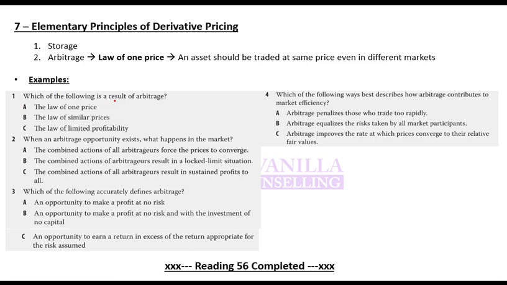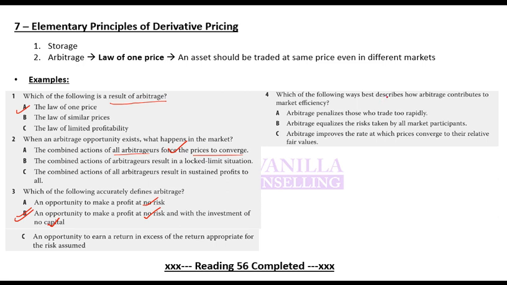Which of the following is a result of arbitrage? When you do an arbitrage trade, what will happen? The law of one price will become effective. When an arbitrage opportunity exists, what happens in the market? The combined actions of all arbitrageurs force the prices to converge. Which of the following accurately defines arbitrage? An opportunity to make a profit at no risk, correct? An opportunity to make a profit at no risk and with an investment of no capital. So B is the right answer because there are two conditions.